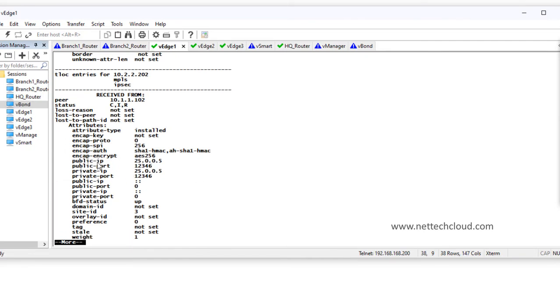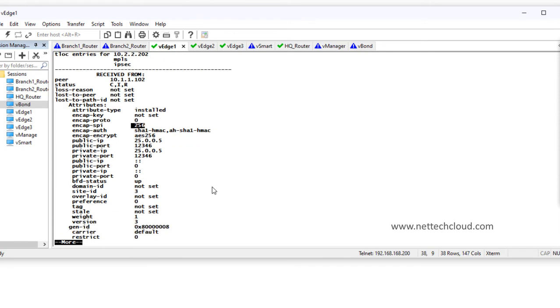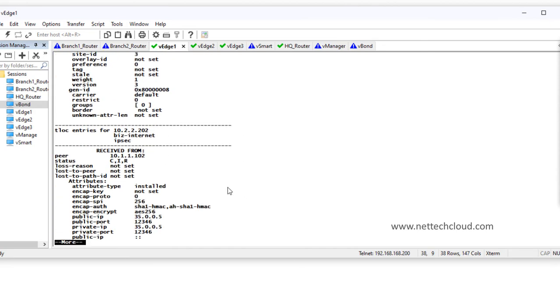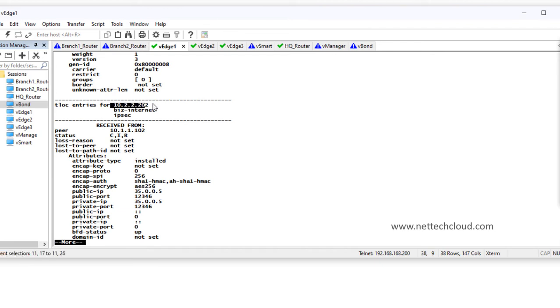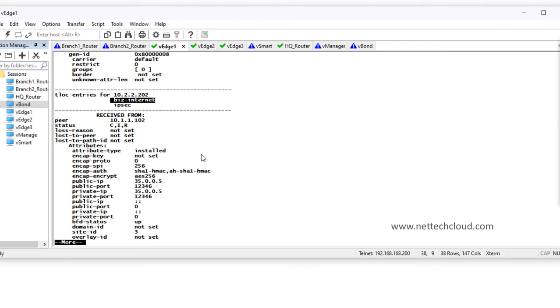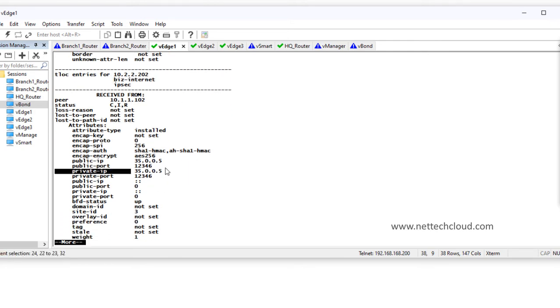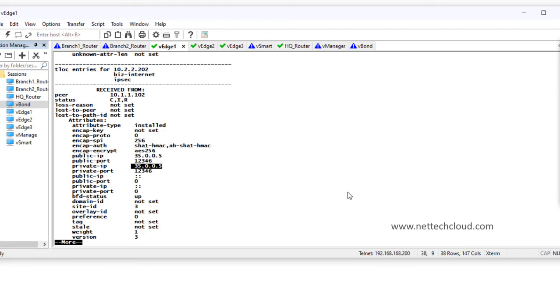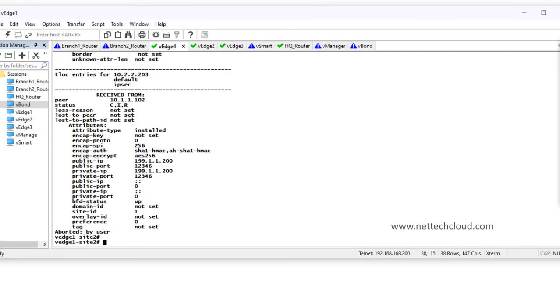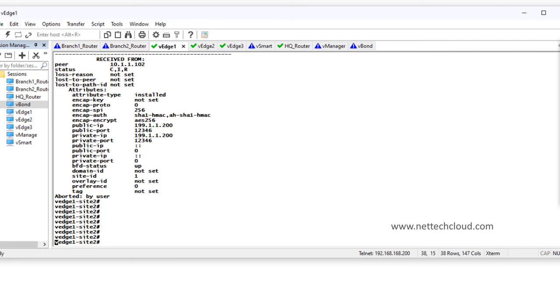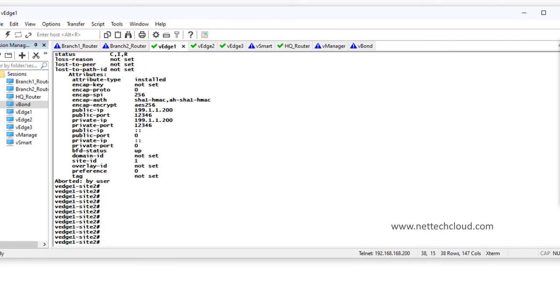Okay, so another one, and look at this encapsulation protocol here. AES 256 encryption method, SHA-1 HMAC authentication header, and SPI here, security parameter index. And different attributes here, and then again TLOC entries for the same system IP, but this time a different transport. The color is different, business internet IPsec, and here it is reachable via 35005, right? So both the TLOCs are reachable. It means valid.